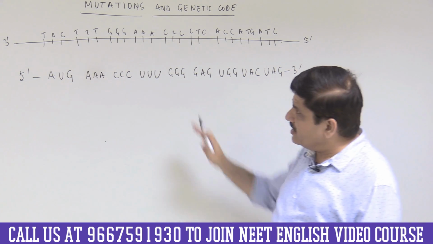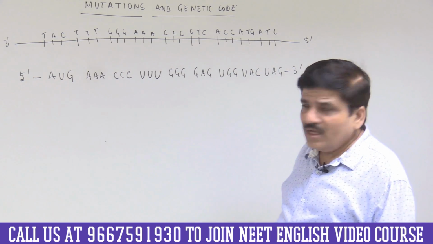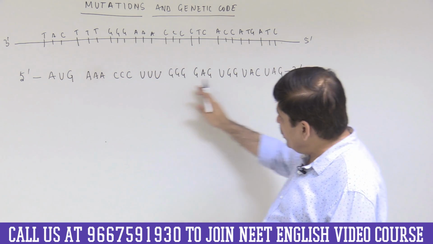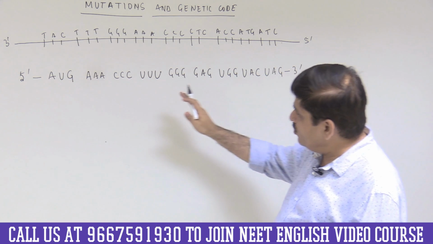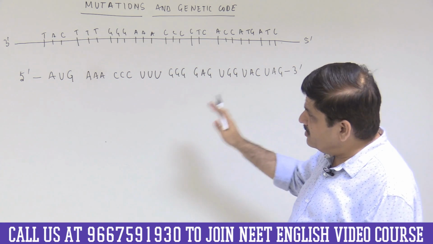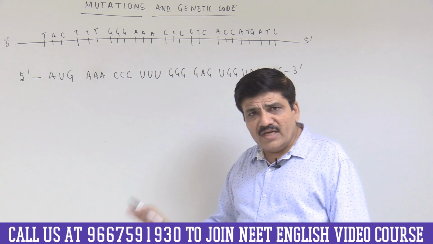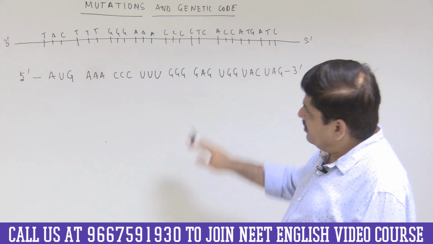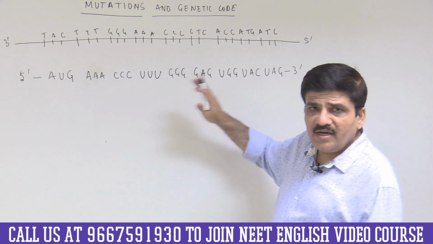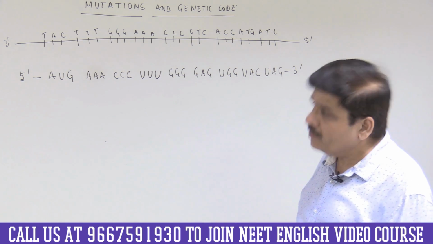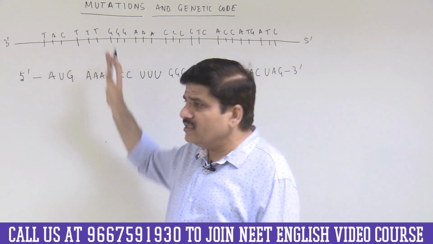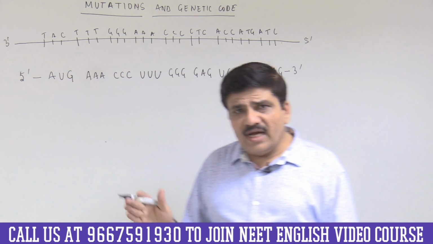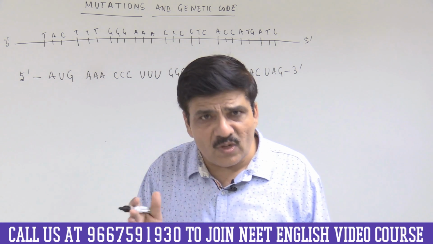Now let us write the open reading frame. Let us read this template of DNA and the corresponding codon that is present on the messenger RNA, and see what will be the amino acids that will be present in the peptide formed by the translation of this hypothetical messenger RNA molecule. If I am reading a nucleic acid, you know that I am reading an open reading frame, and it is read in a contiguous manner.